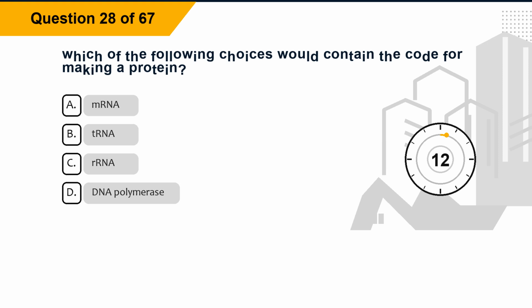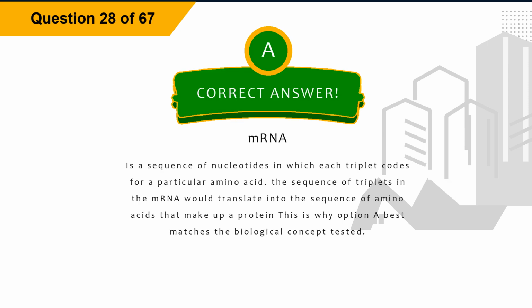Question 28. Which of the following choices would contain the code for making a protein? Option A, mRNA. Option B, tRNA. Option C, rRNA. Option D, DNA polymerase. The correct answer is option A, mRNA.